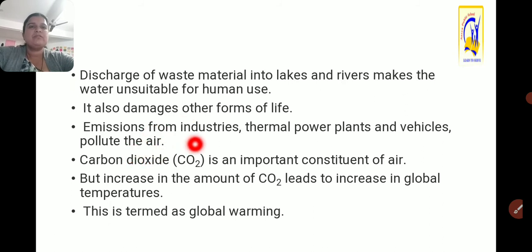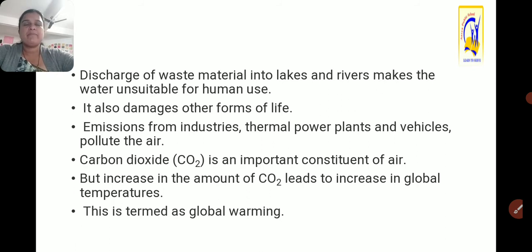Emissions from industries. Emissions means gases which are emitted from the industries. Thermal power plants and vehicles pollute the air. Industrial chimneys are located to emit gases, harmful contaminants, into the air.